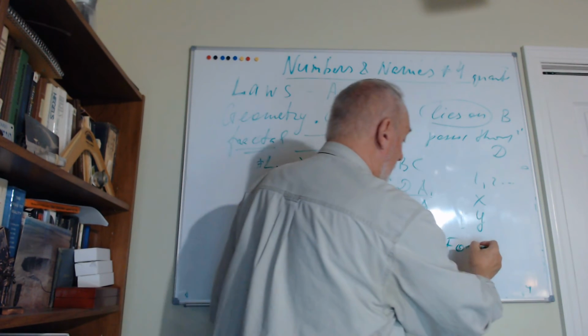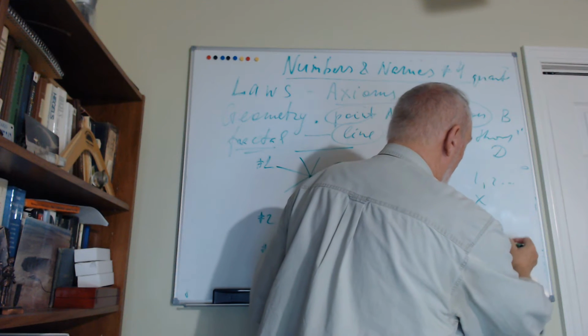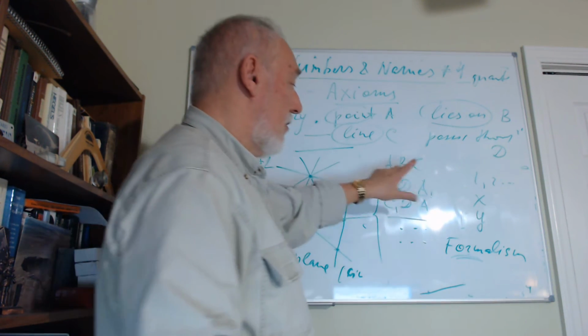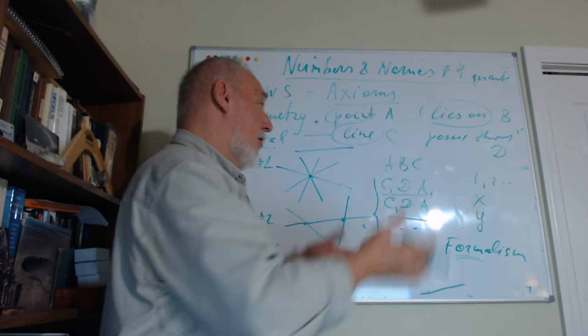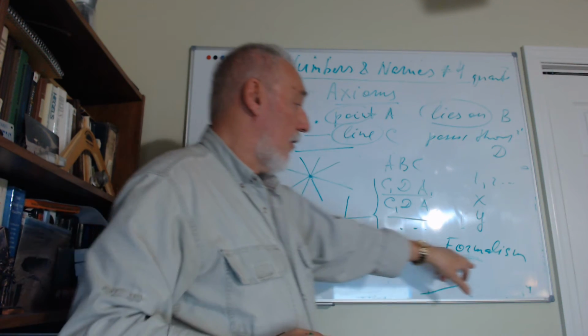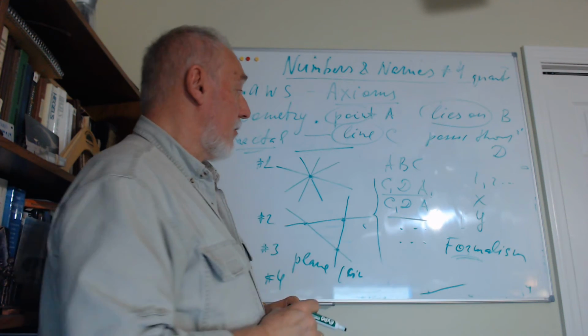This idea is called formalism, or the formal approach. We have a certain form, but we don't know what is inside the form. That's called formalization or formalism.